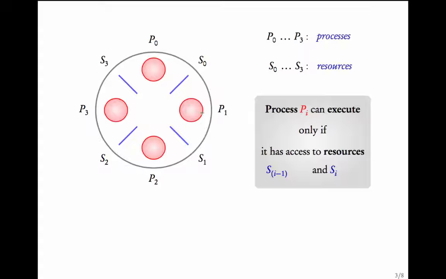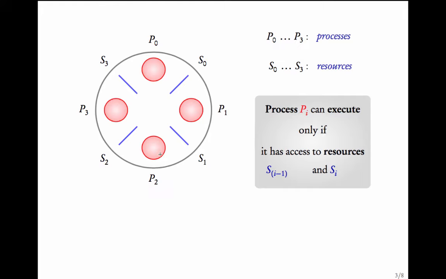A process can execute only if it has access to resources on both sides. For example, P1 can execute only if it has access to resources S0 and S1. Here, if i is 1, you would get that it has access to resources S0 and S1.